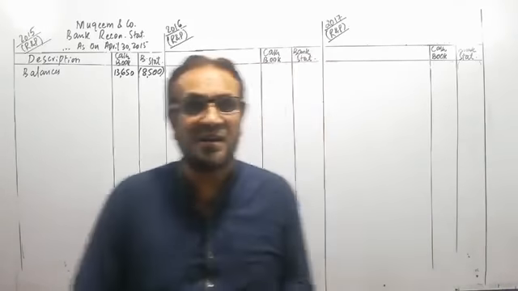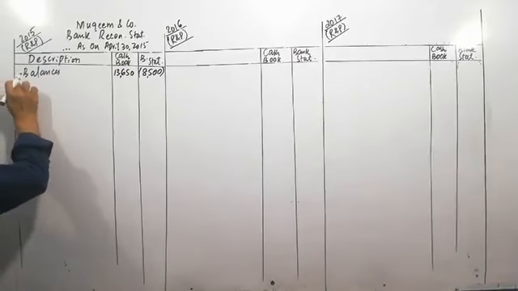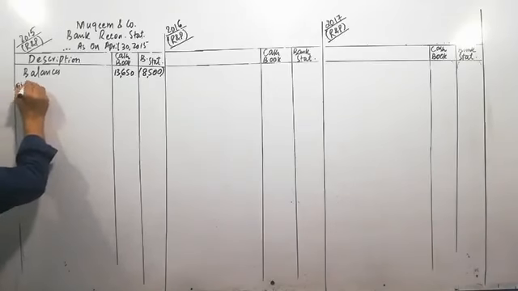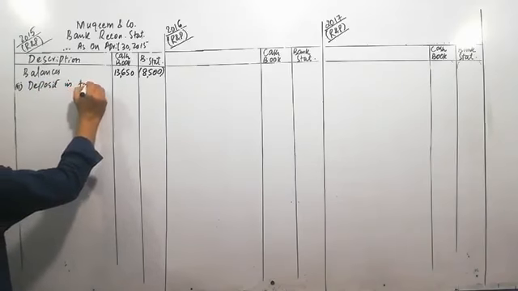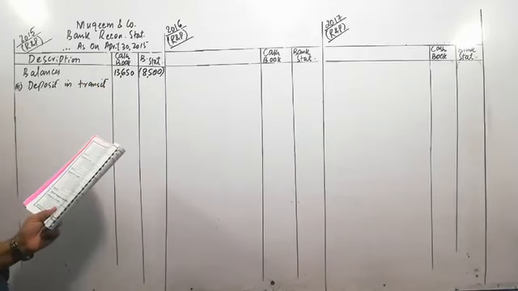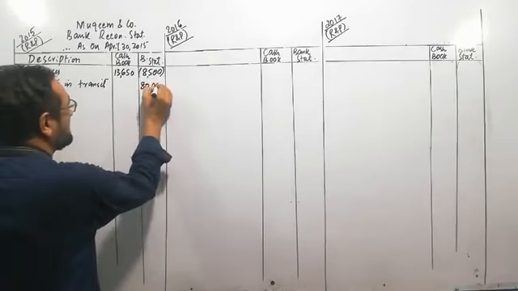So we will add this amount to the bank statement. Deposit in transit will be added to the amount of the bank column, and deposit in transit amounts to rupees 80,000.